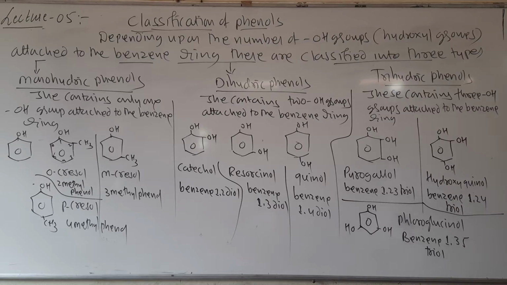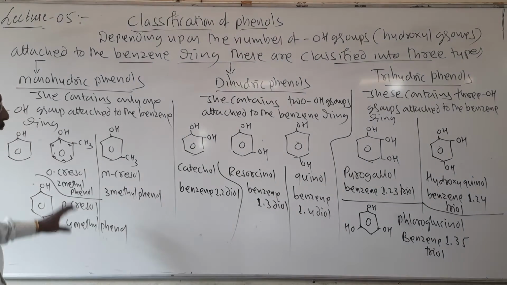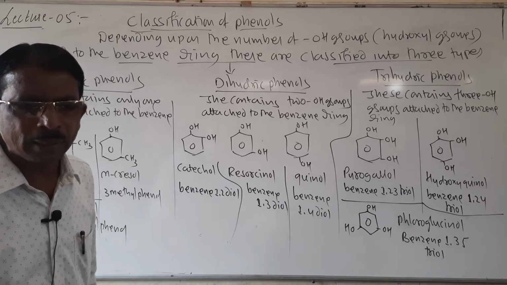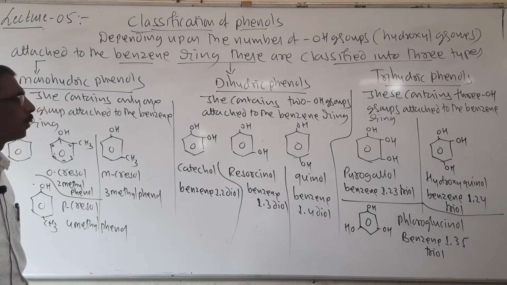Monohydric, dihydric and trihydric phenols: look here students, that is all the classification, and the classification of phenols is over. Now let us see the structure of the phenol functional group.